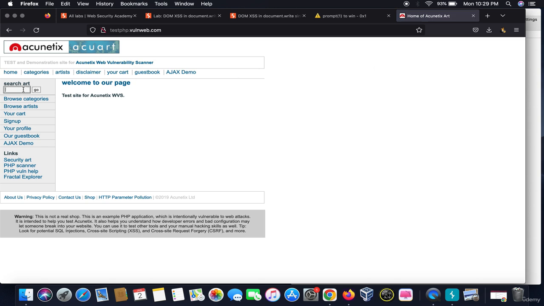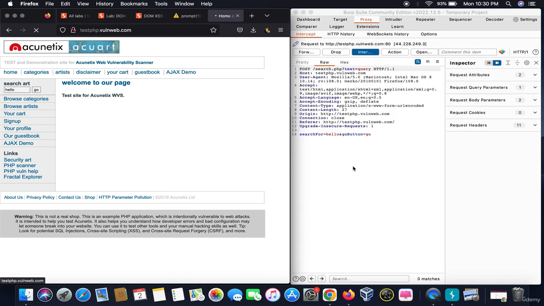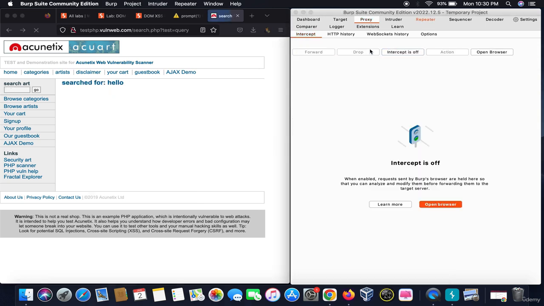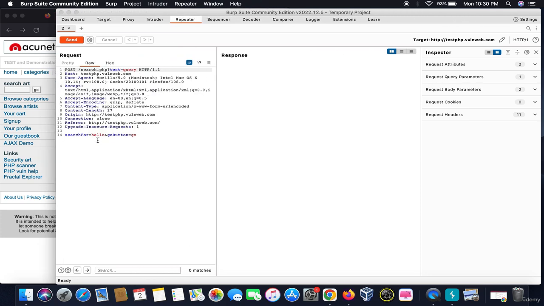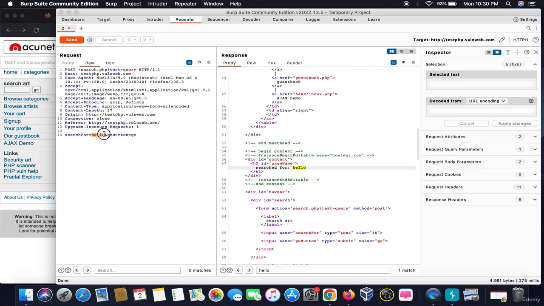Let's take an example of test.php.vulnweb.com. We type in hello out here and let me capture its response. I turned the intercept on, and my Burp Suite and Firefox are configured together. When I clicked on go, it intercepted the request. For further studying it, I take it to Repeater and turn intercept off. So let me make it big. On searching for hello, the response says hello. So how do we know that a particular HTML code would work here for XSS?